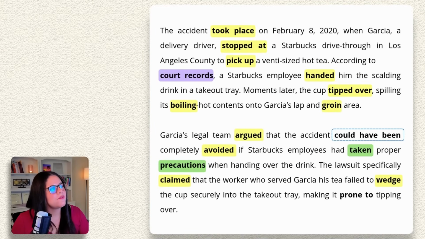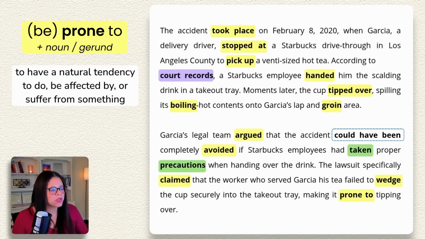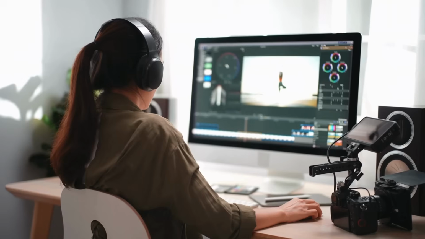Okay, next, a very, very useful adjective phrase, to be prone to something or to be prone to doing something. This means that someone or something has a natural tendency to do something or to be affected by something or to suffer from something. And usually the something is negative or unpleasant.